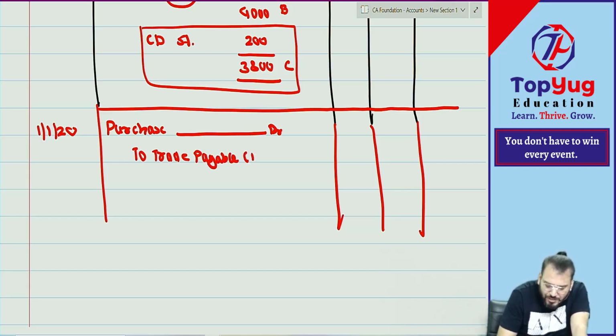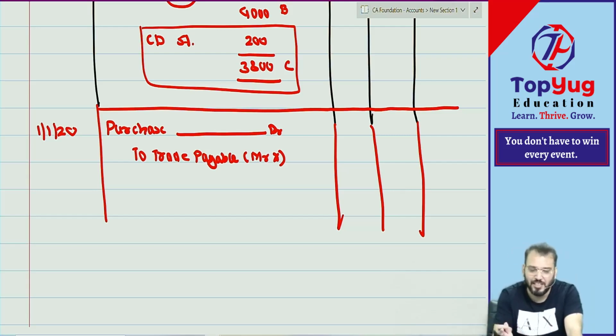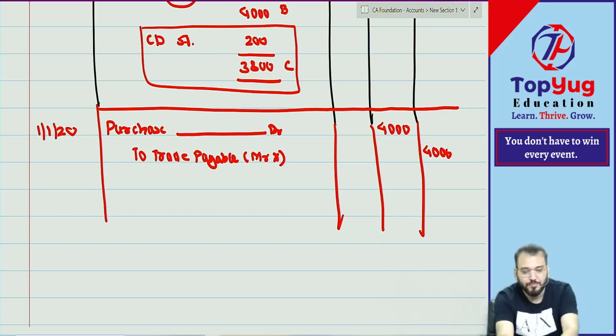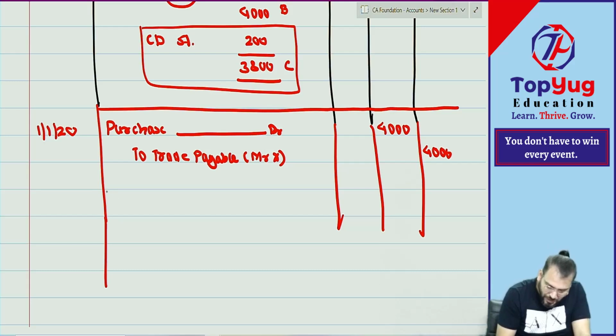For our comfort we are writing Mr. X, for understanding the account. Let us assume it is Mr. X. What amount? 4,000 and 4,000. But the date of payment is not given, so we'll assume that this is not yet paid. Understood? I'm not writing the narration; narration you know how to write.